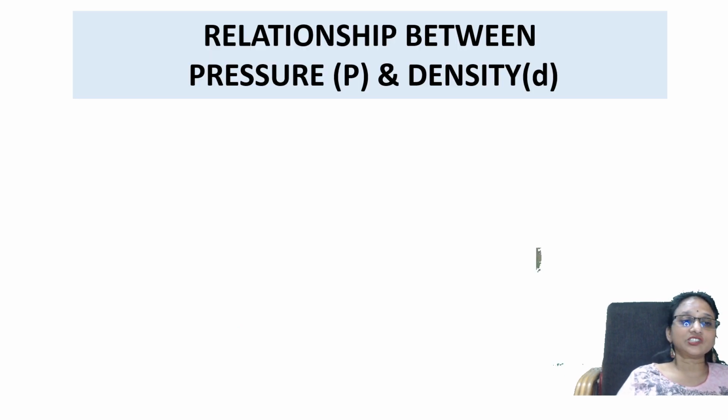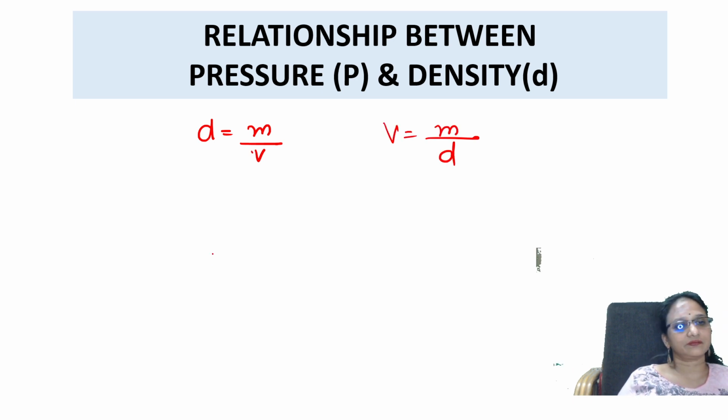Now let us see the relationship between pressure and density. Density is equal to mass by volume. Taking the volume outside, volume becomes mass by density. I'm taking this value and putting it into Boyle's law. See here, what is Boyle's law?